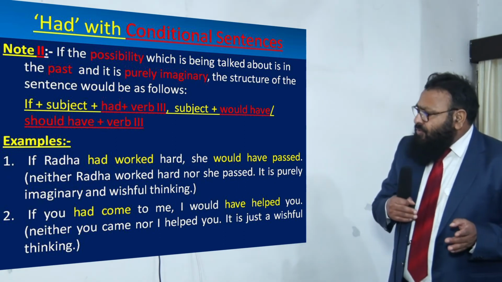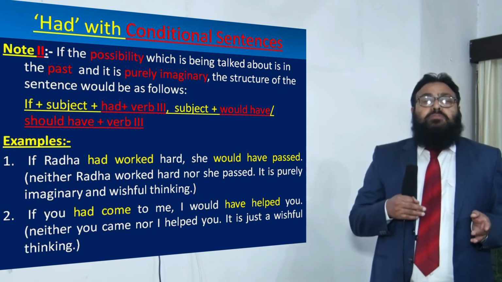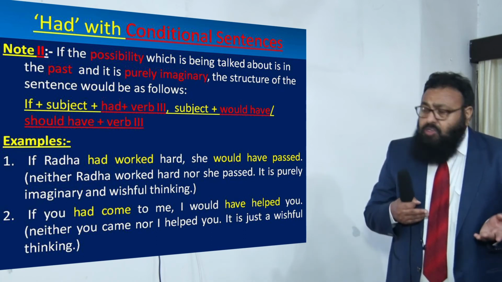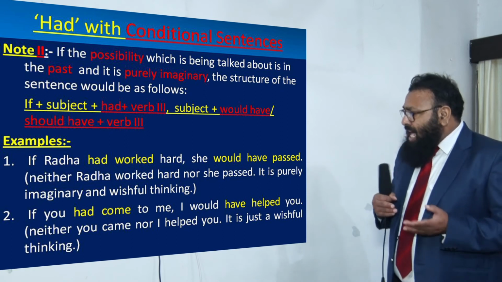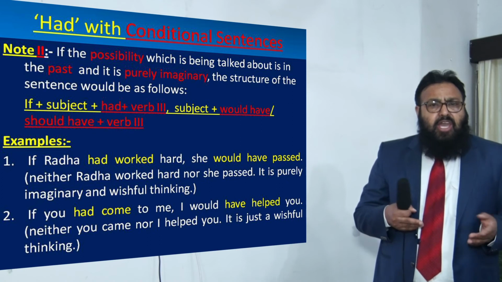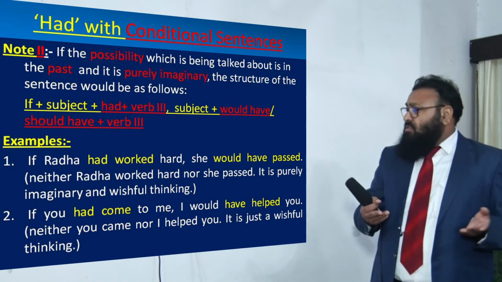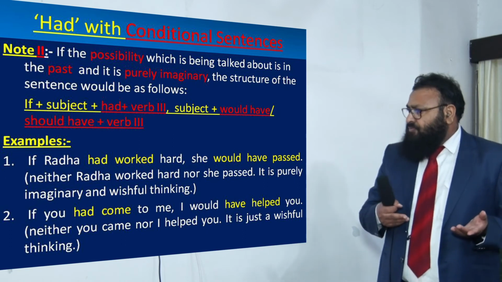Examples are, if Radha had worked hard, she would have passed. Now this is pure supposition, dear children. Neither Radha worked hard nor she passed. It is purely imaginary and wishful thinking. So if Radha had worked hard, she would have passed.